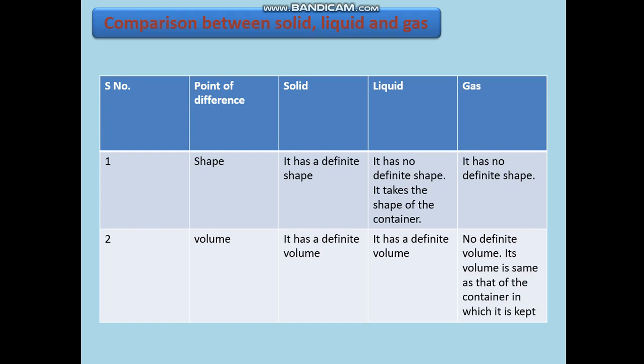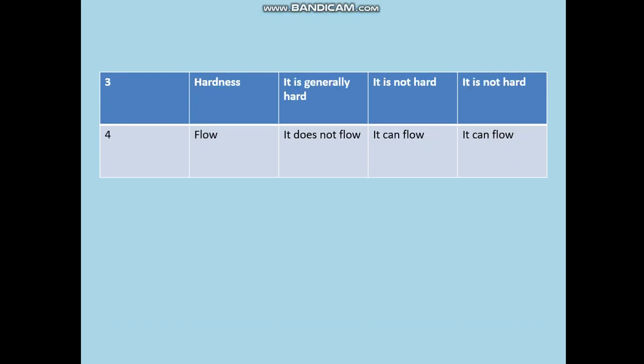The next point is volume. Solids have a definite volume. Liquids have a definite volume. But a gas doesn't have a definite volume. Next, the point is hardness.